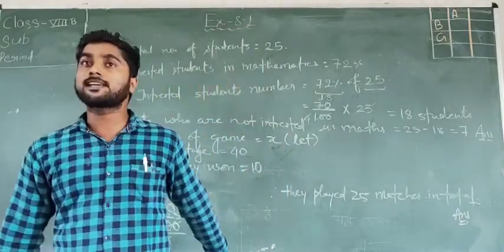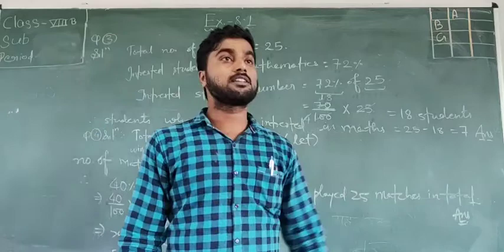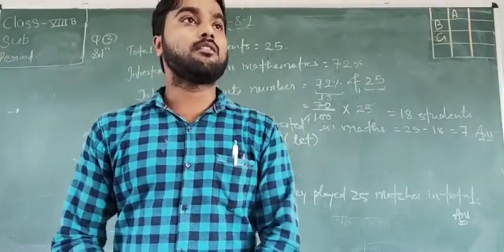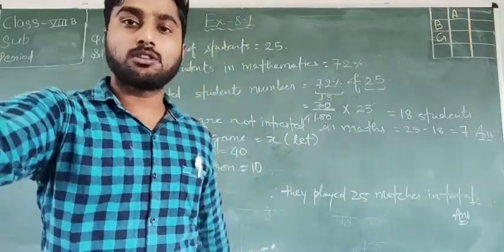Okay, so value of x equal to 25. That means 25 is the number of matches they played in all. Okay, so please note down this.